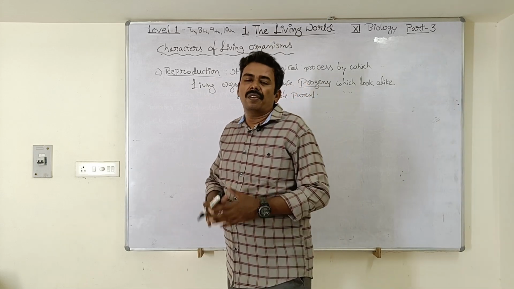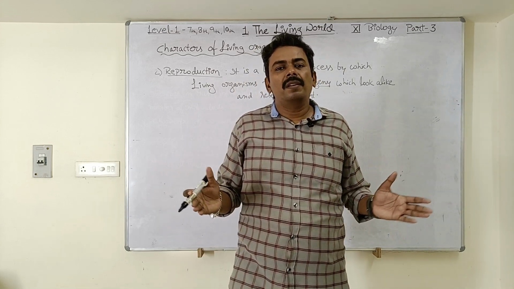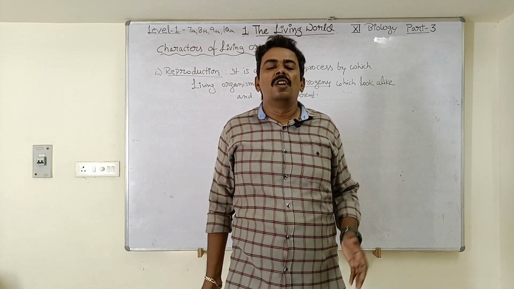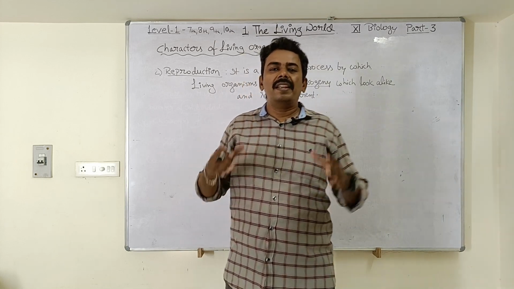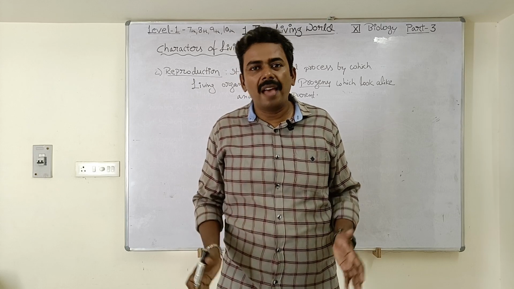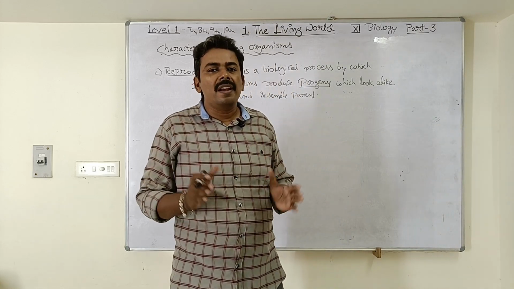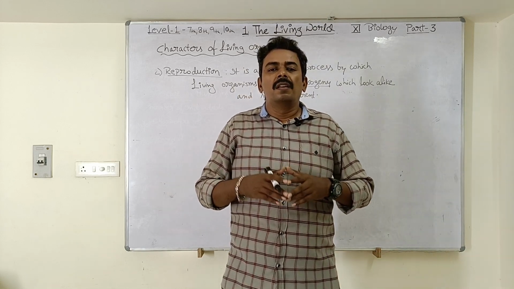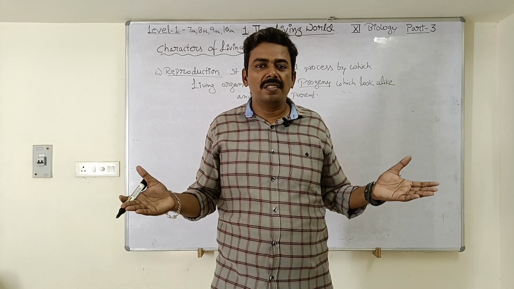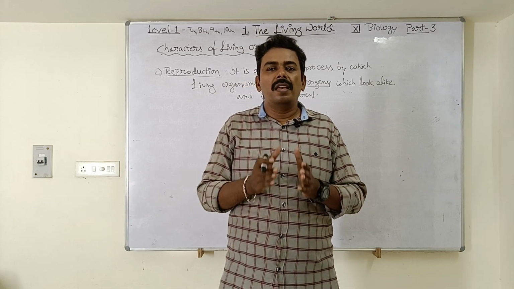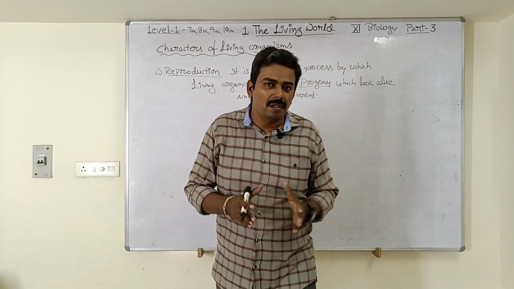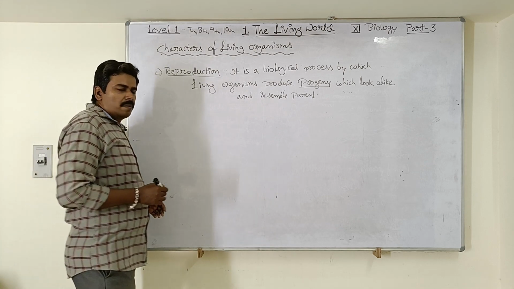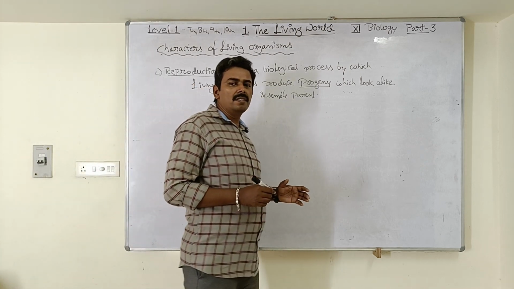Suppose if human beings do not reproduce, then what happens? After some years there will be no human beings on the earth, isn't it? There will be only other animals and plants. So every organism will try to increase its number, its race, by this process called reproduction. But the reproductive rate will differ from organism to organism. Some organisms reproduce in large number, like fishes. But some organisms reproduce only in limited number. Understood?